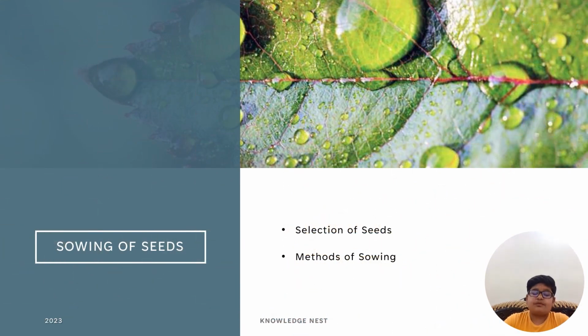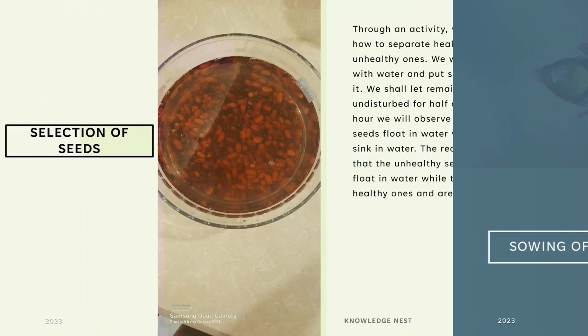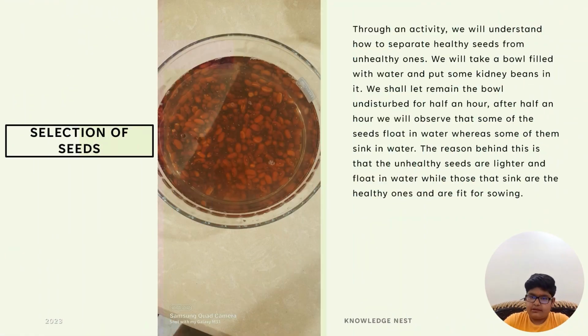Let us know about sowing of seeds. While sowing, we should be careful that seedlings get enough space to grow. If they do not get enough space, they would compete for nutrients, water and sunlight. Another factor to be taken care of is that seeds should be sown at the right depth, because if they are sown too deep, they may be deprived of air, and if they are too close to the surface, they may be eaten by birds.